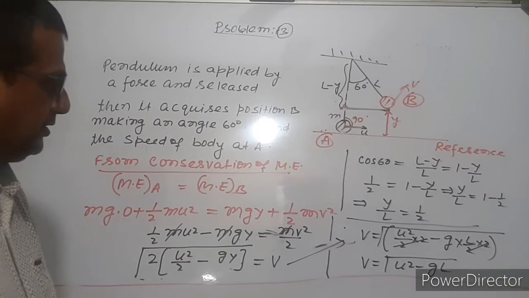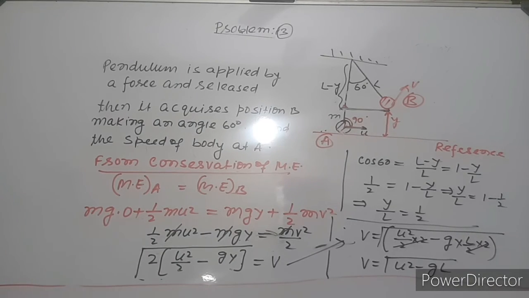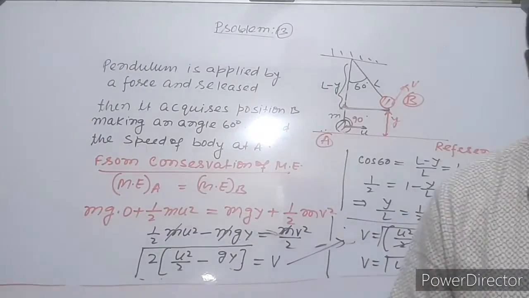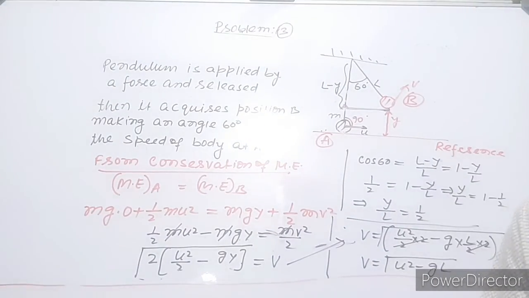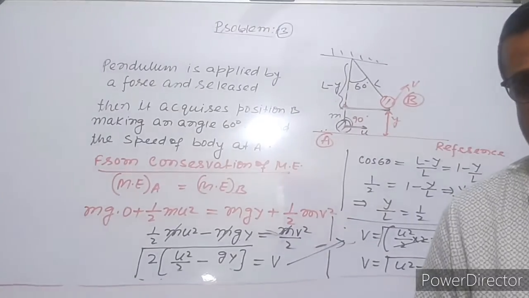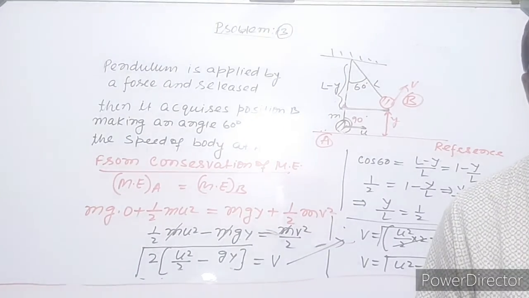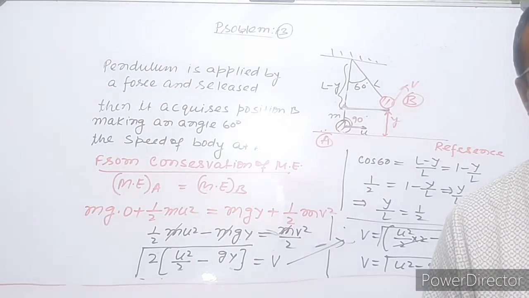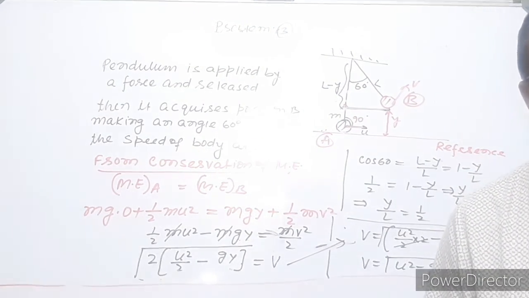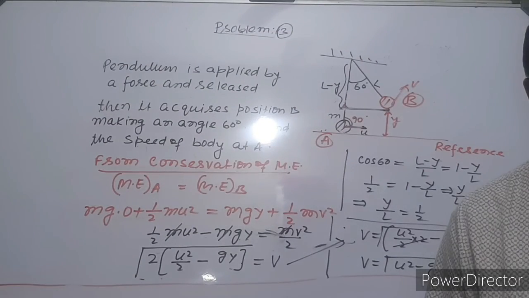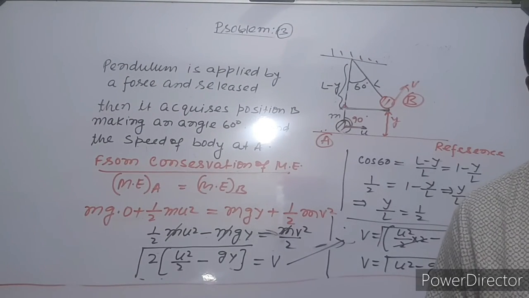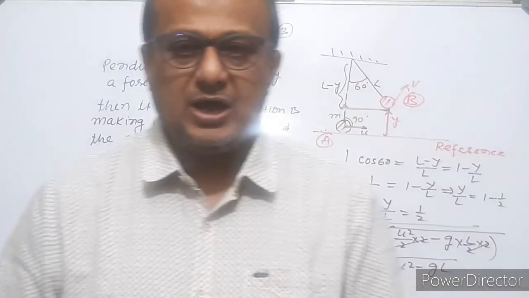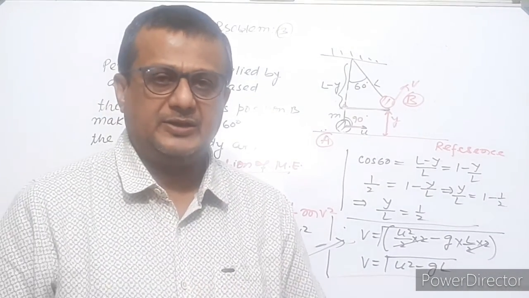So in all three numerical problems we have used the conservation of mechanical energy. In a nutshell, you learn this thing: while using the conservation of mechanical energy on a body, only conservative force should act. If there is some non-conservative force, then the work done due to the non-conservative force should be 0. Then you can use the conservation of mechanical energy.